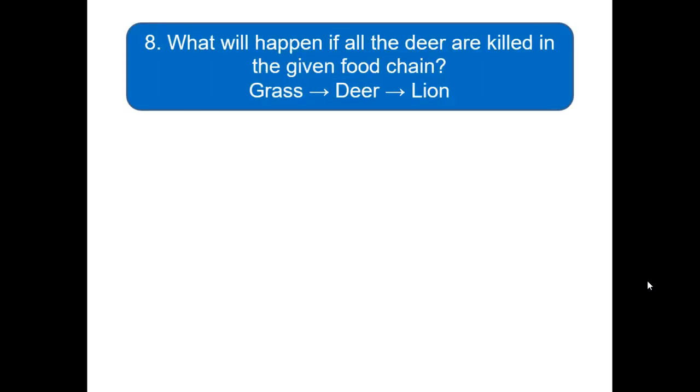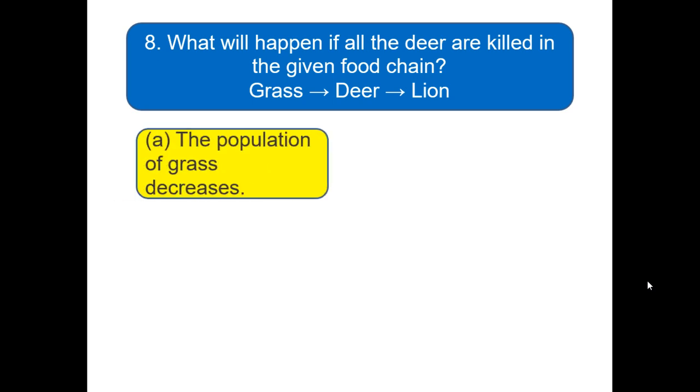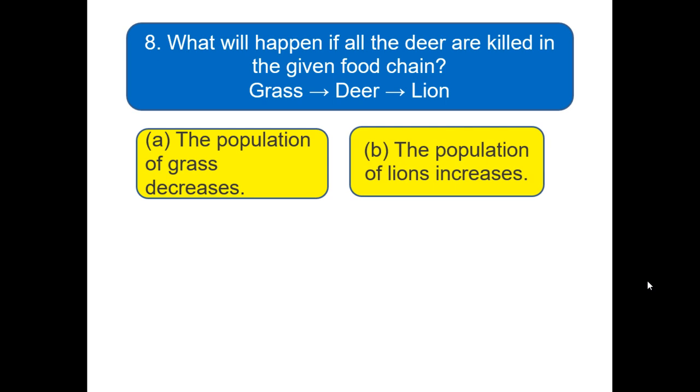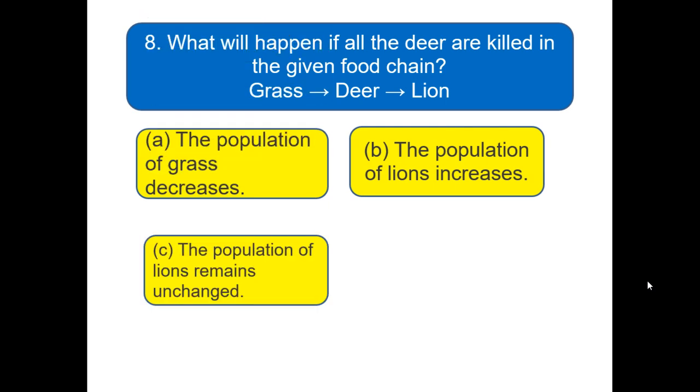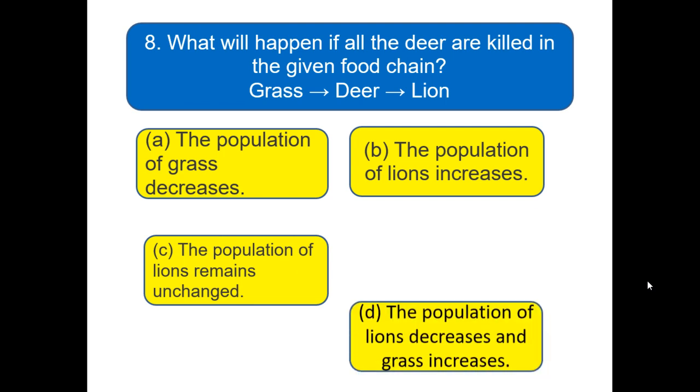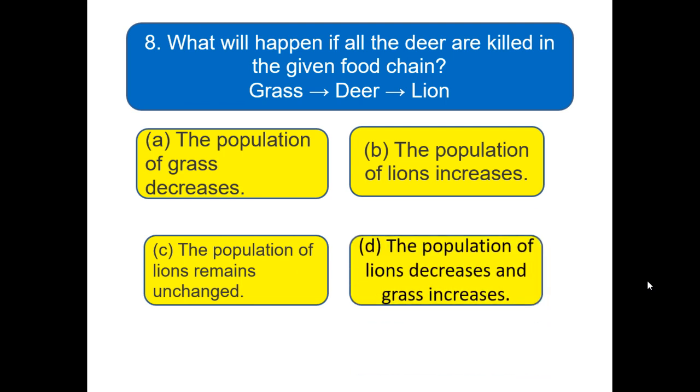What will happen if all the deer are killed in the given food chain? Grass, deer, lion. The options are: the population of grass decreases; the population of lion increases; the population of lion remains unchanged; the population of lion decreases and grass increases. Pick the right option among all the four options and write it on your page.